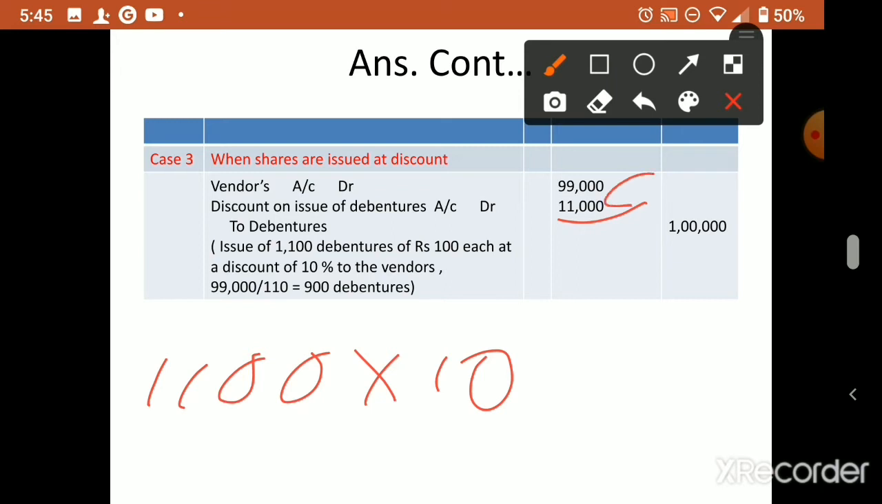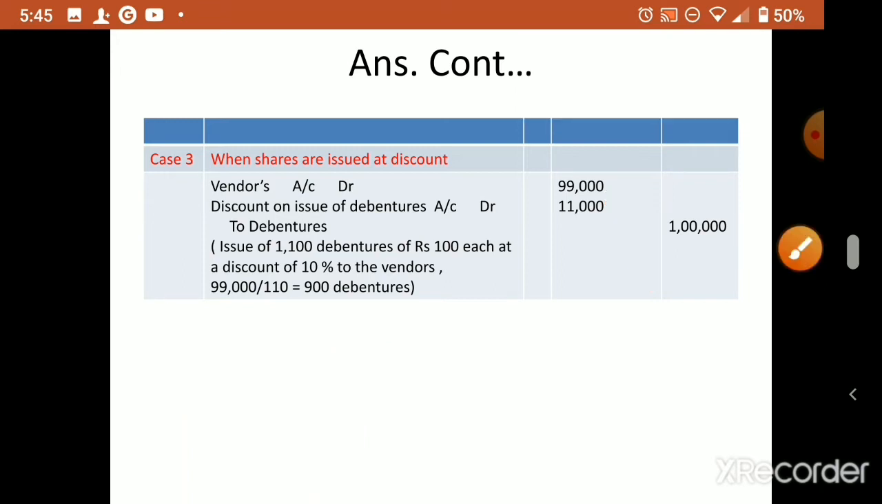Yeah, and now this total will come 1 lakh. Okay, so this way we have to calculate the discount on issue of debentures. Okay, so these are all about issue of debentures in different circumstances: at par, premium and discount.